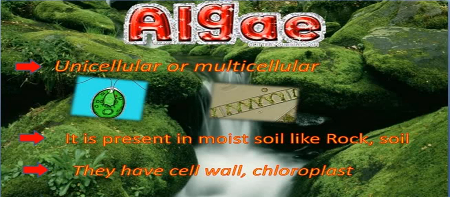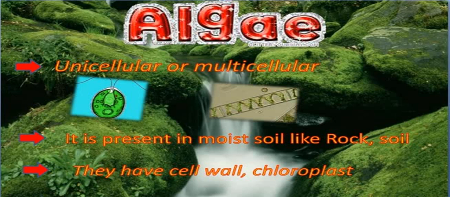Now algae have a cell wall. You must have remembered that cell wall is only present in plants, so algae is a plant, and it contains chloroplast. Now what is chloroplast? Our cell contains plastids, right? The plastids are of three types: chloroplast, chromoplast, and leucoplast. Here we are talking about chloroplast, and chloroplast contains a green pigment called chlorophyll. Understood? If you have a doubt, you can comment in the comment section.